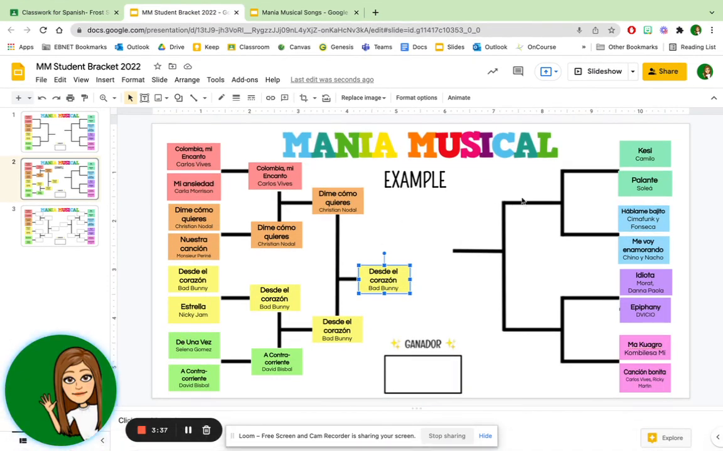Once you are finished with the right side, you're going to have your left side semifinalist versus your right side semifinalist, and you're going to put the winner down here where it says ganador. Hopefully that helps.